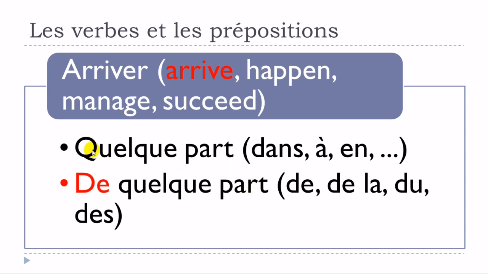Or then it could be arriver de quelque part. Okay, and same thing here. So you could have this de la, du. Remember, du, it's when you combine the preposition de with the article le, okay? And then des, you combine the preposition de with the article les. Okay, so arriver quelque part, so with these prepositions, and then arriver de quelque part, so de la, du, and des.